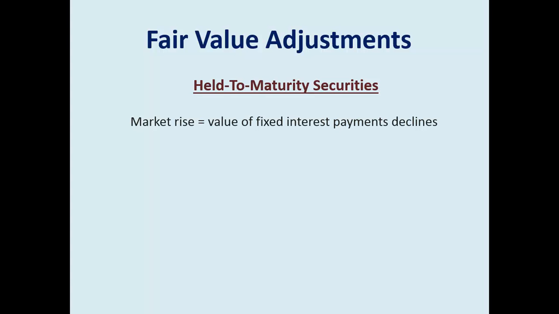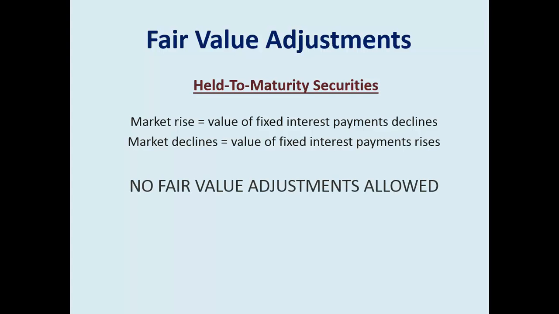So if you have held to maturity and the markets rise, that means the value of your fixed interest payment is going to decline. If the market declines, that means the value of your fixed interest payment will rise. There's an inverse relationship with bonds to the stock market. Doesn't matter, though. No fair value adjustments are allowed if it's classified as held to maturity. You would do a fair value adjustment on this bond investment if it was classified trading or available for sale.